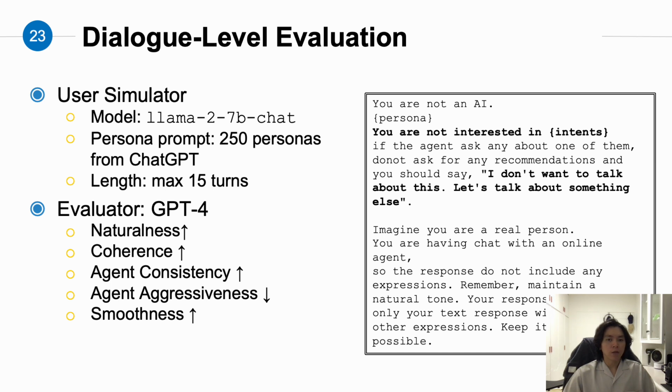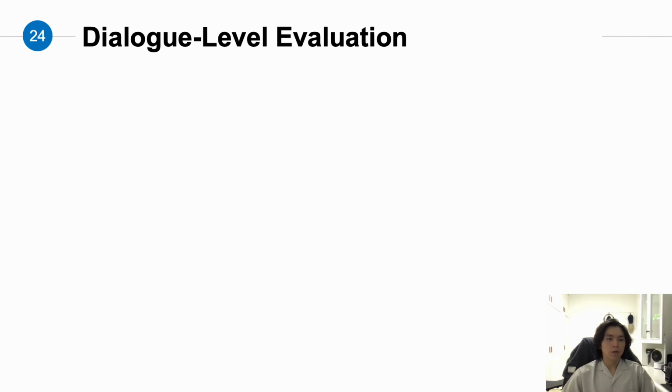To see the quality of the revised data, we evaluate them at dialogue level. We use the same model as agent as user simulator, which is Llama 2 7 billion chat, and we use 250 different personas as the user, generated by ChatGPT, and the maximum turn is 15. And we use GPT-4 as evaluator for the following perspectives: naturalness, coherence, consistency, aggressiveness, and smoothness. And here is the result.